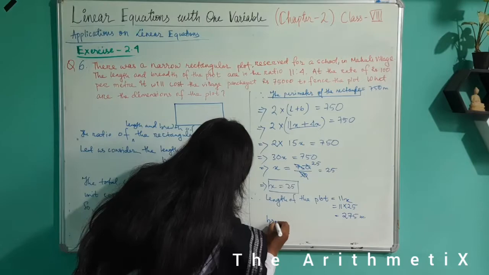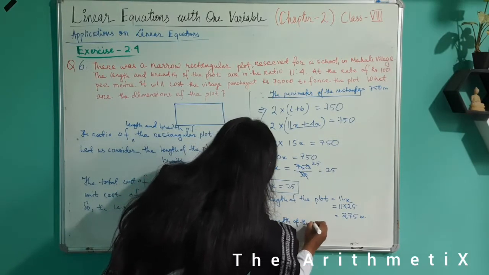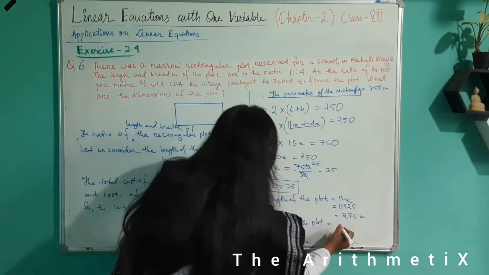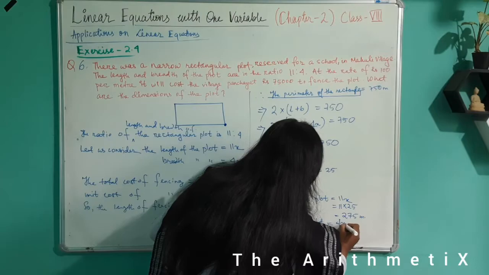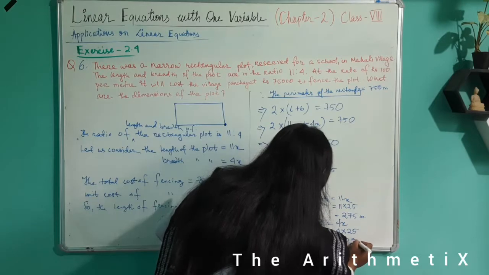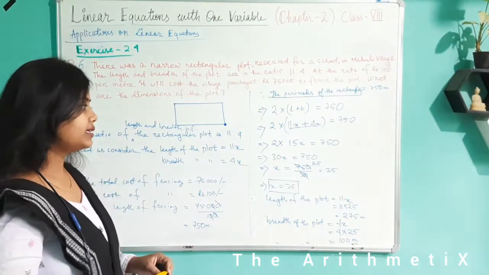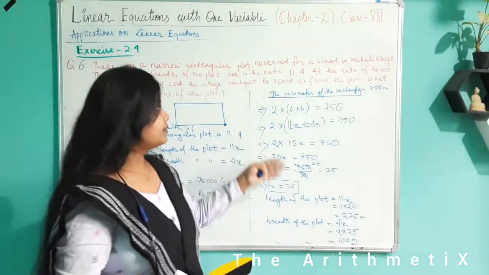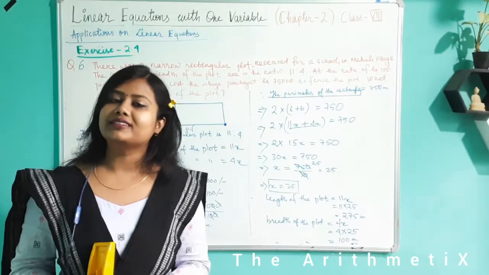And breadth of the plot is, we have considered it to be 4x. So this is 4 into 25. This is 100 meter. 25 4s are 100. We know the multiplication table. So we have now found out the dimensions of the plot. This is the solution. Hope you understand. Thank you.